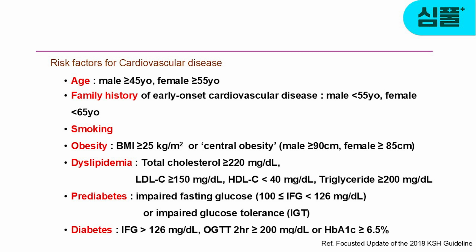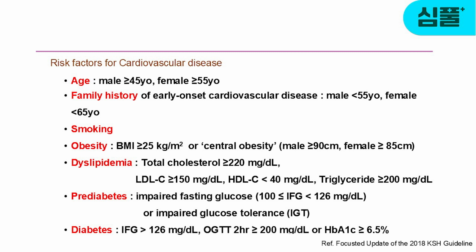In the case of age, it is 45 years or older for men and 55 years or older for women. This is because the risk of cardiovascular disease increases rapidly after menopause in women. A family history of early cardiovascular disease is when it occurs before the age of 55 for men and 65 for women. In the case of obesity, it is a BMI of 25 or higher.